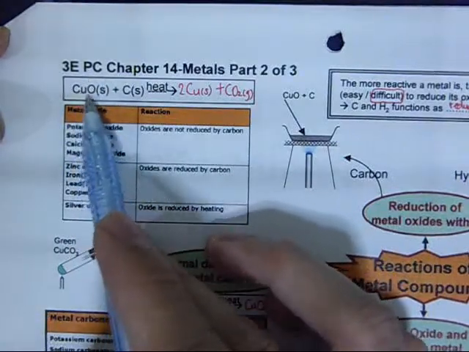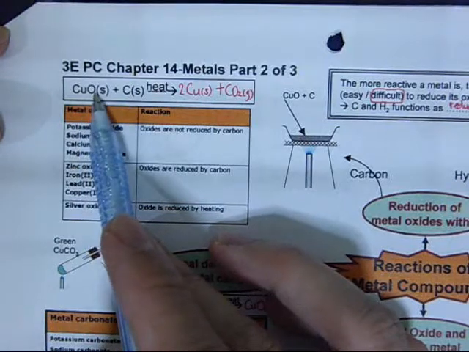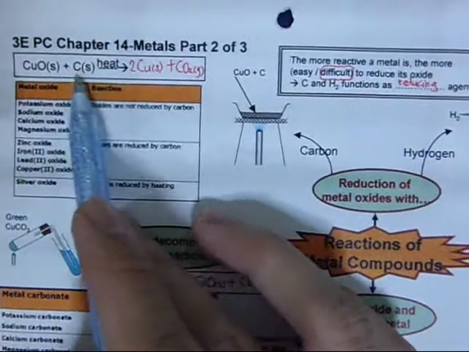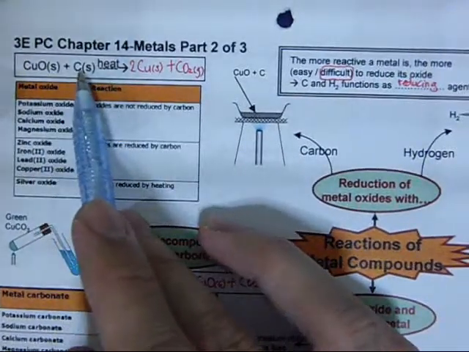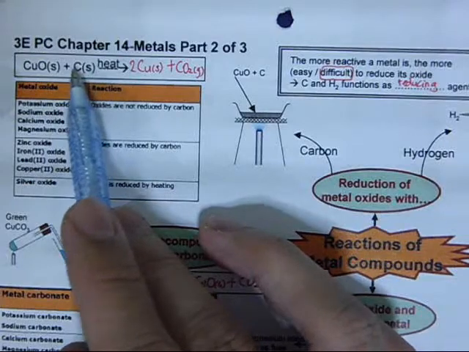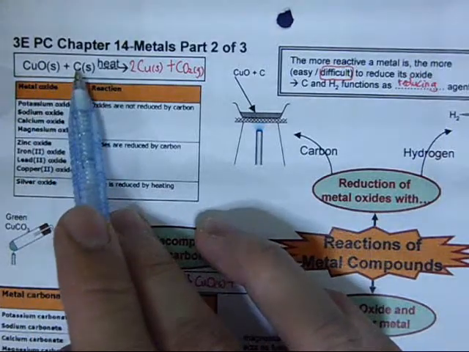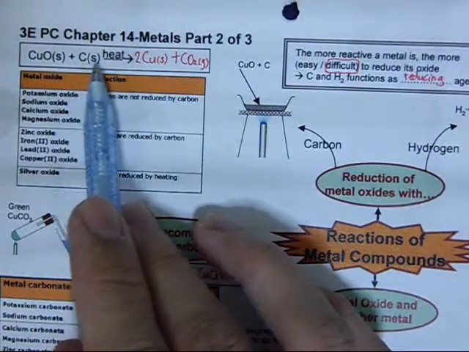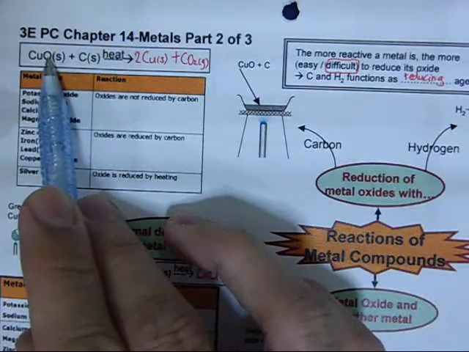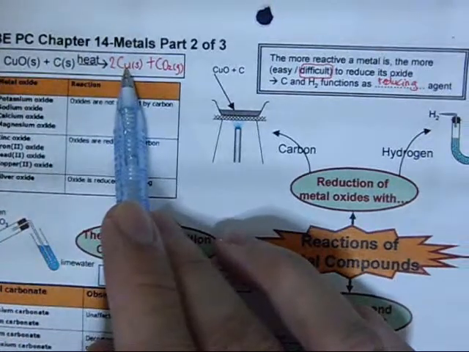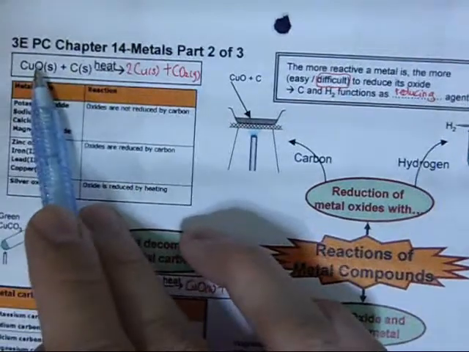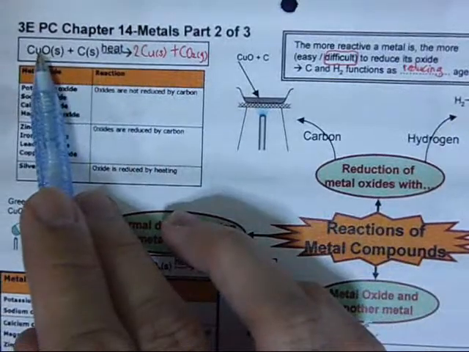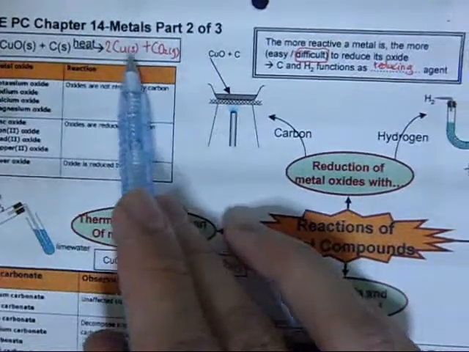So we have to think of a way to split copper and oxygen. And one of the way to split copper and oxygen is by burning copper oxide with carbon. We heat them, we mix copper oxide and carbon, we heat them, and when copper oxide is heated with carbon, the oxygen and the copper will be splitted, so you get copper alone, and the oxygen here will combine with carbon to form carbon dioxide. So copper oxide plus carbon, you get copper and carbon dioxide.